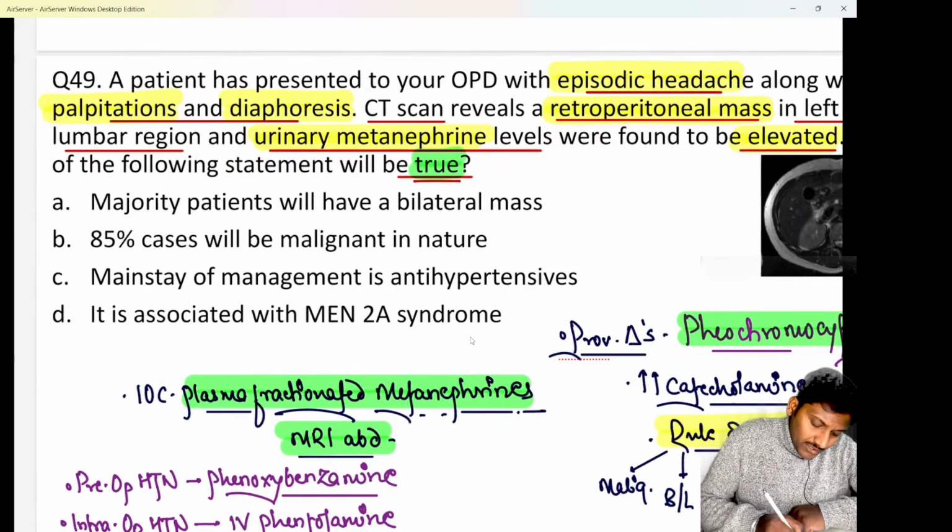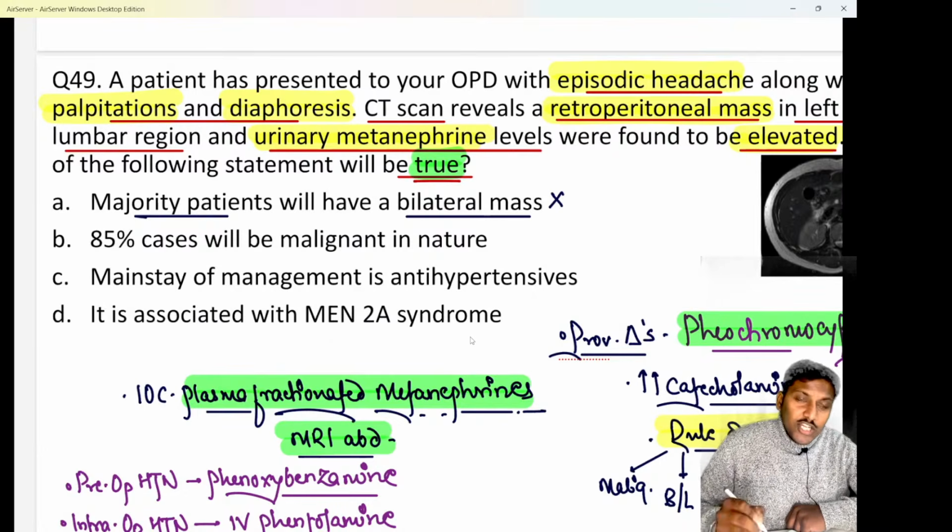Here option A says majority of patients will have a bilateral mass. No beta, option A is wrong. We know majority of patients have a unilateral mass. As I've told you, 90% of cases have a unilateral mass, and only 10% have a bilateral one.